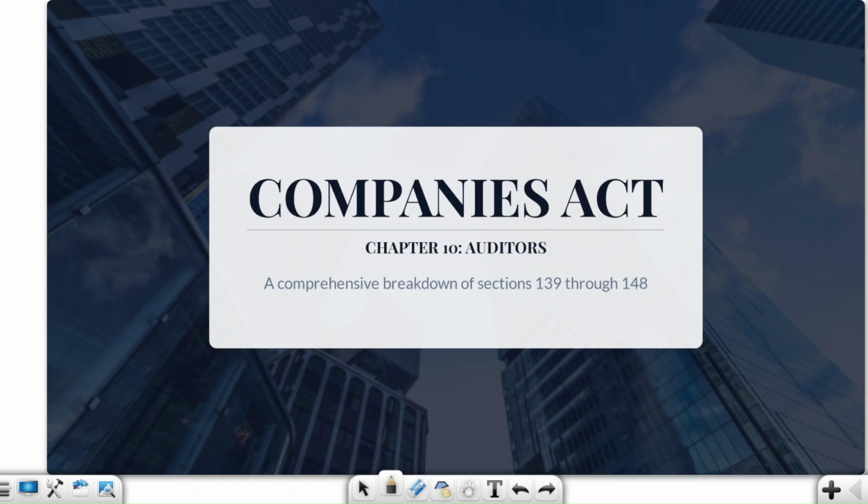Hello everyone. So we are going to start our next part in the Companies Act, chapter 10, where we are going to talk about auditors. Till now we have completed chapter 9, where I have not only covered a few chapters of your syllabus, I have also tried to cover those parts which have never been mentioned in the syllabus, but questions have arrived from those particular parts. Okay, so let's begin with today's session.